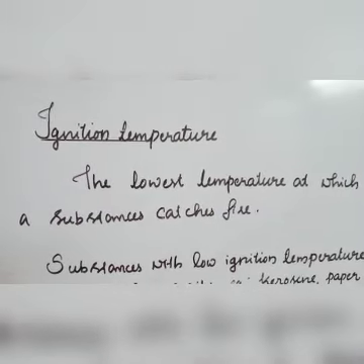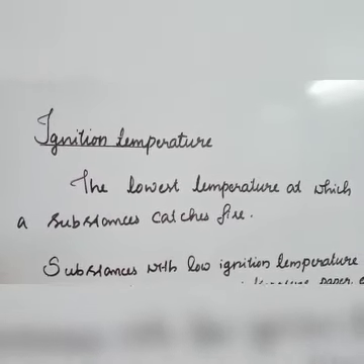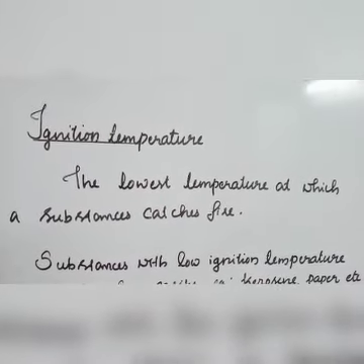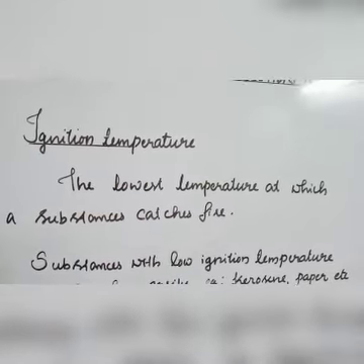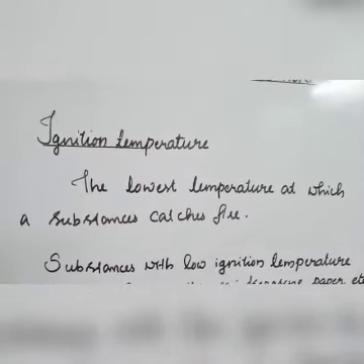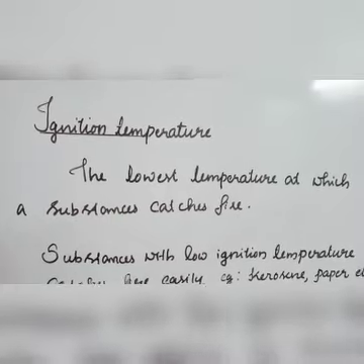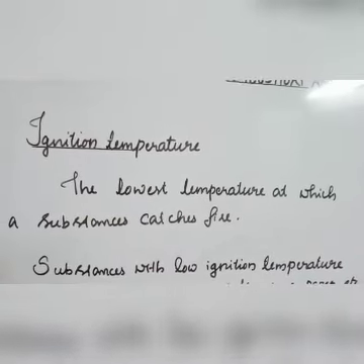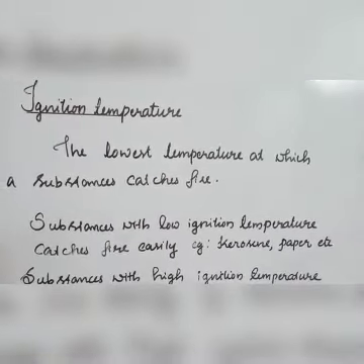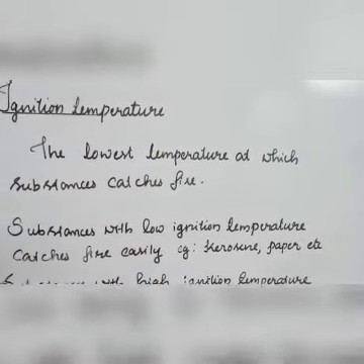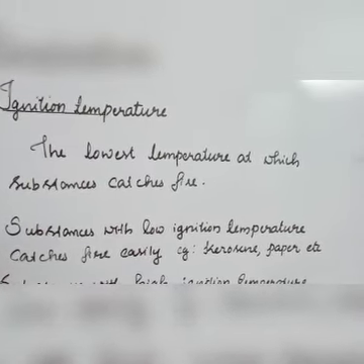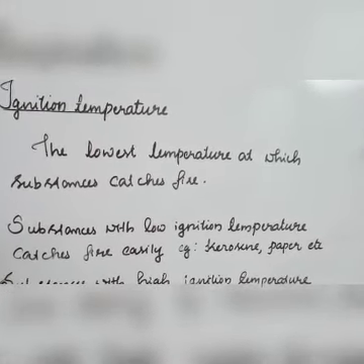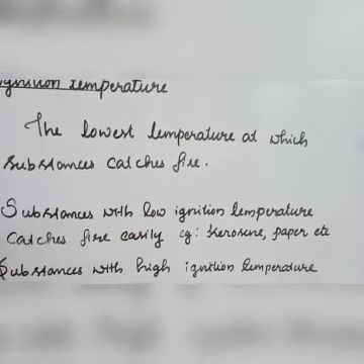Now let's discuss ignition temperature. Ignition temperature is the lowest temperature at which a substance catches fire. Every material has a different ignition temperature. Depending upon the ignition temperature, it undergoes burning. Substances with low ignition temperature catch fire easily. Examples of such substances are kerosene, paper, petrol, oil, etc.